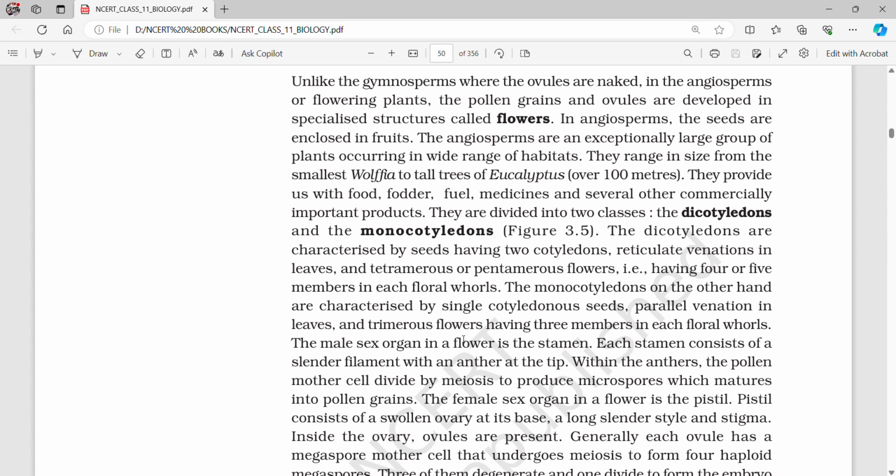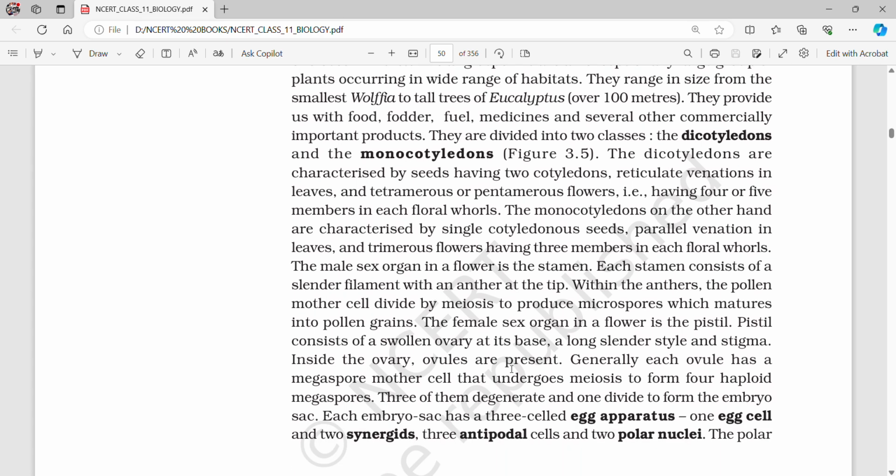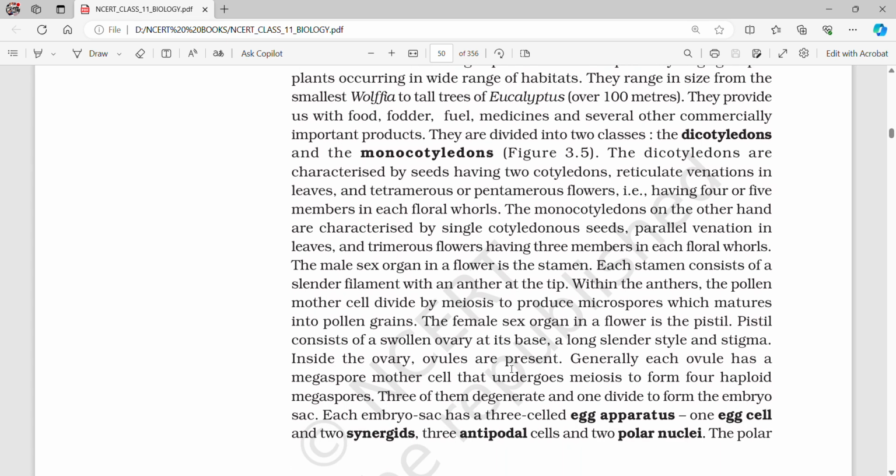The monocotyledons, on the other hand, are characterized by single cotyledonous seeds, parallel venation in leaves, and trimerous flowers having 3 members in each floral whorl. The male sex organ in a flower is the stamen. Each stamen consists of a slender filament with an anther at the tip. Within the anther, the pollen mother cells divide by meiosis to produce microspores, which mature into pollen grains.